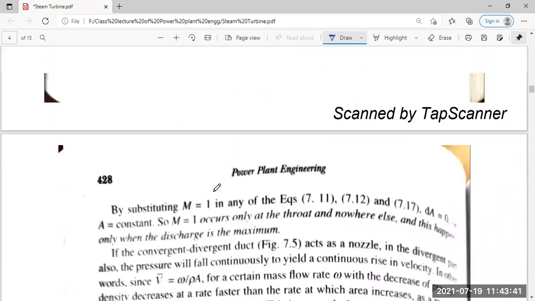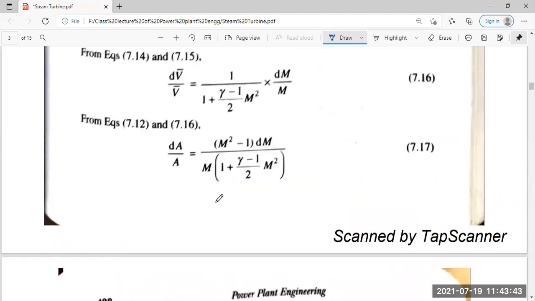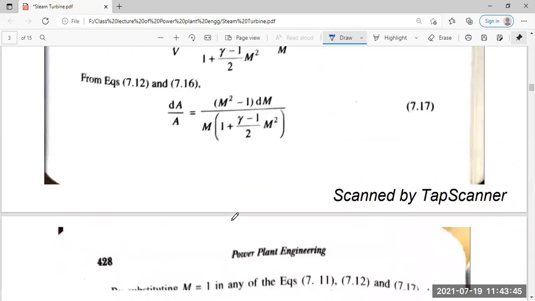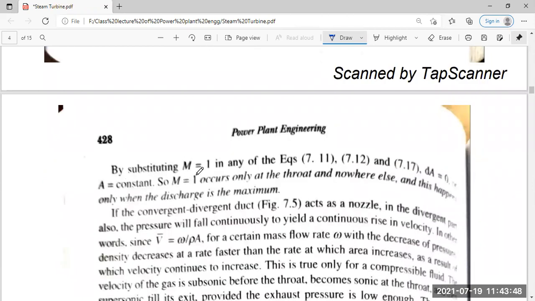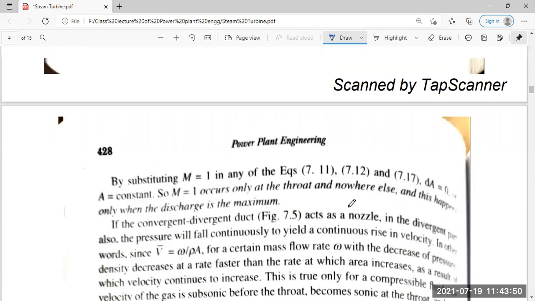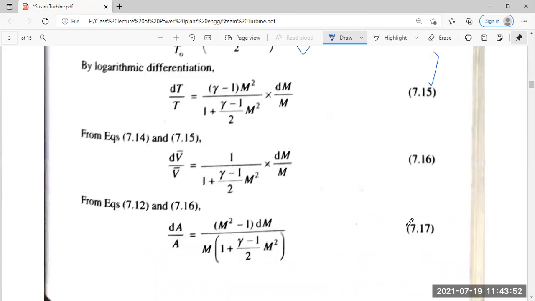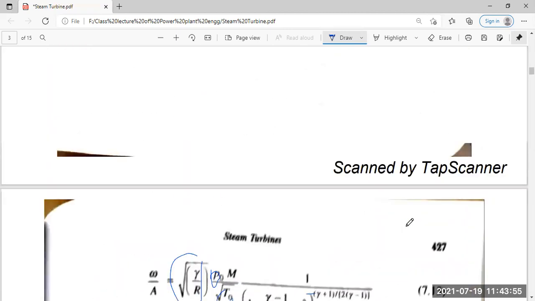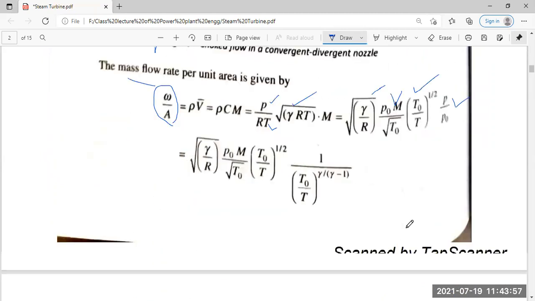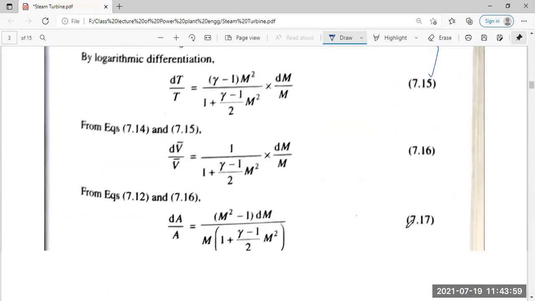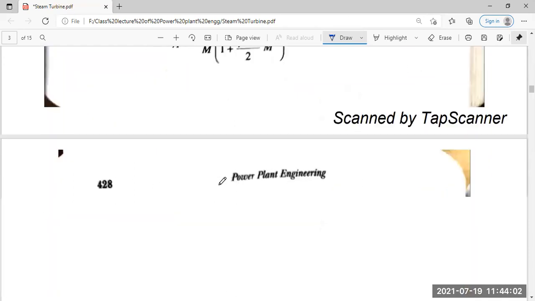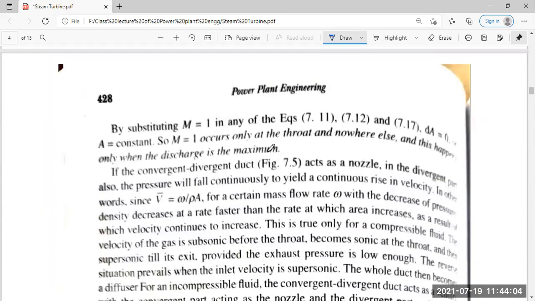By substituting in equation 17, M is the velocity ratio, Mach number 1, using equations 11, 12, and 13 from the earlier pages, and 16, 11, 12, and 17: dA is equal to 0, A is equal to constant, so M equal to 1 occurs only at the throat and nowhere else. And this happens only when the discharge is the maximum itself.